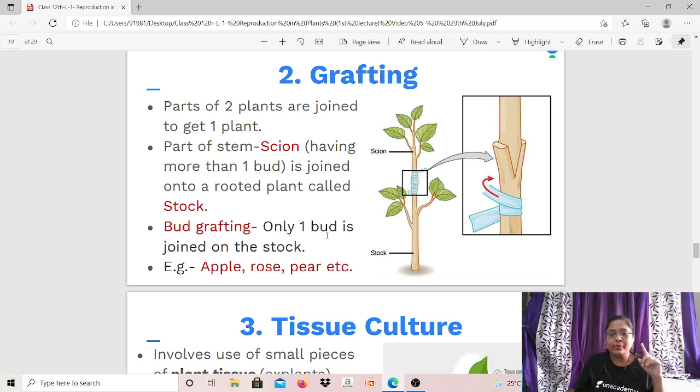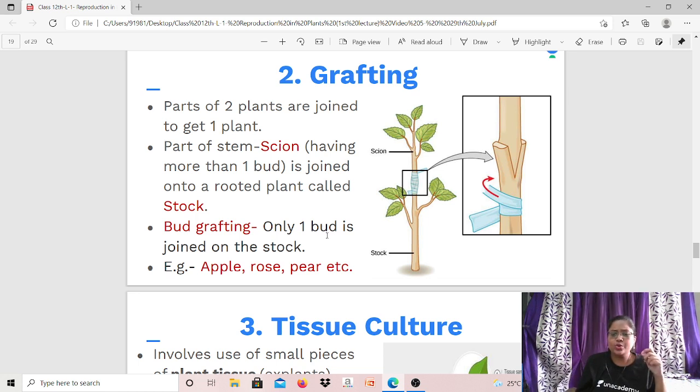Remember, again I'm telling, remember this is important. Remember that part of stem is called scion. It should have more than one bud. And part of root from other plant, that is called stalk. Stalk is always placed at below. उसके ऊपर हमेशा scion रखते हैं, and they are fitted together. Then they are tied together, so that it develops into a single plant.